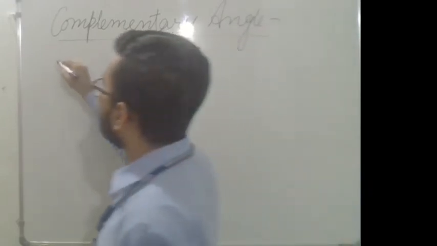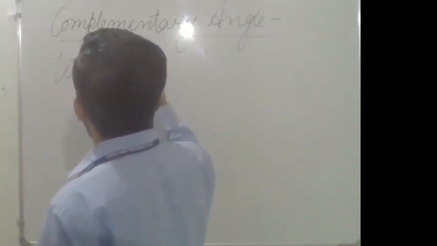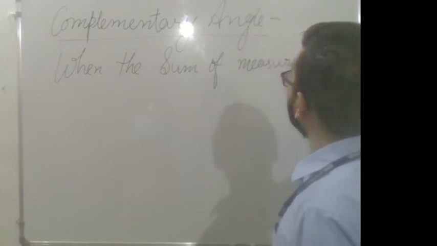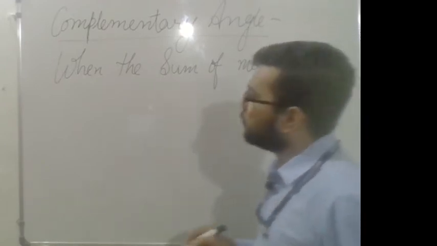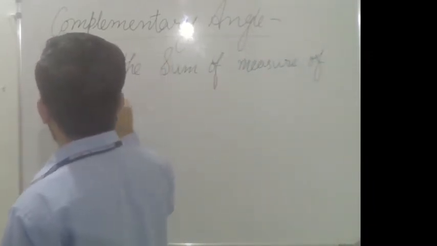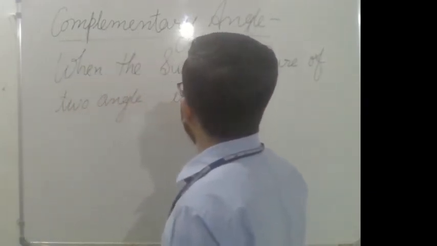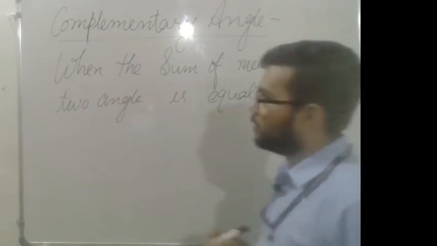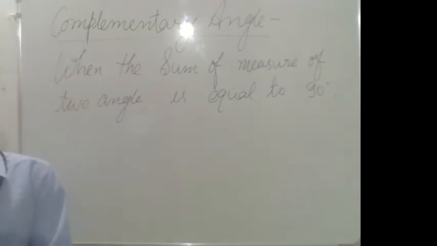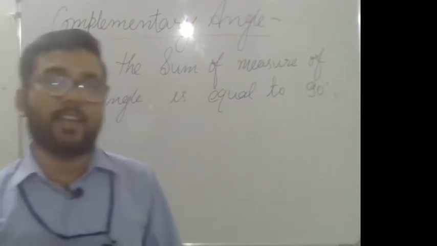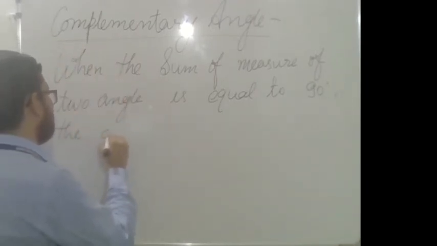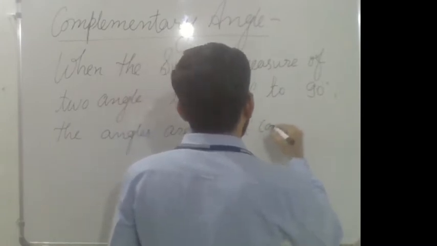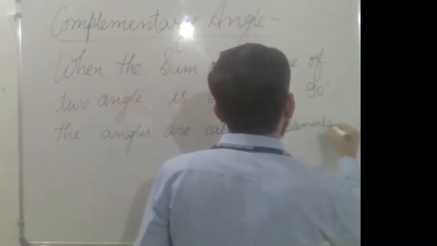First I will write it. You just write it in your notebook. When the sum of the measures of two angles is equal to 90 degrees, the angles are called complementary angles.